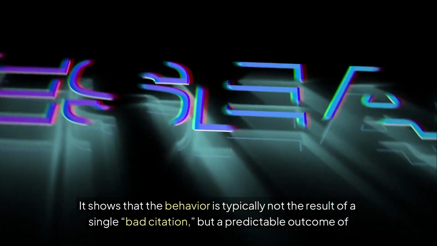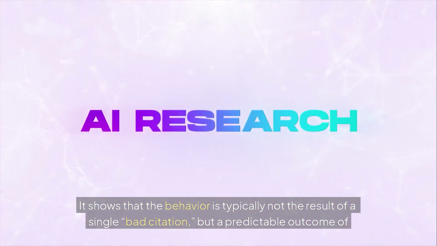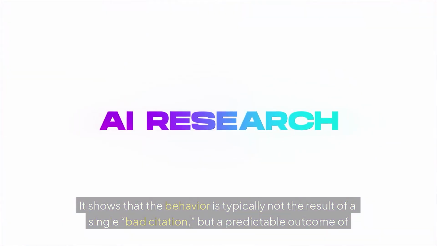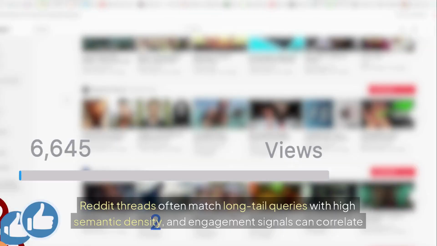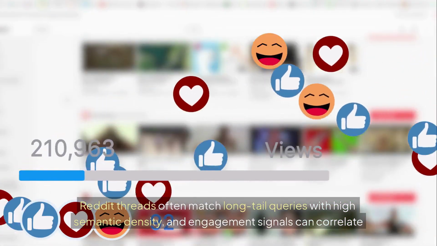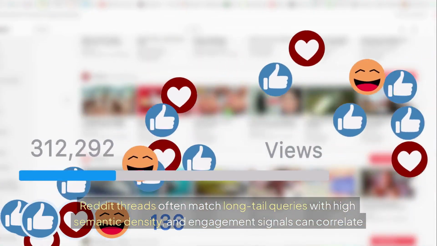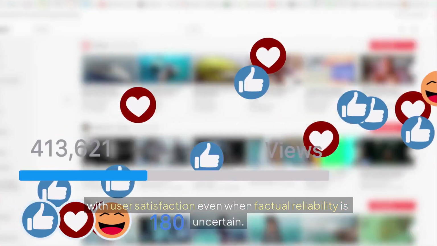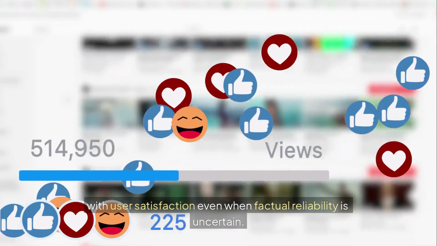It shows that the behavior is typically not the result of a single bad citation, but a predictable outcome of retrieval-based pipelines. Reddit threads often match long-tail queries with high semantic density, and engagement signals can correlate with user satisfaction even when factual reliability is uncertain.